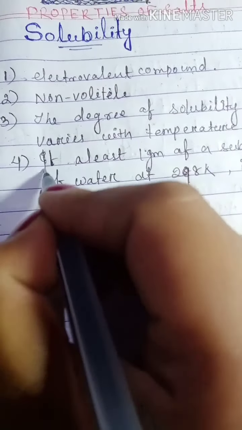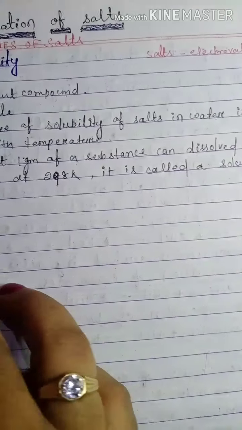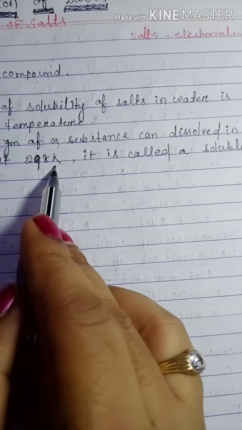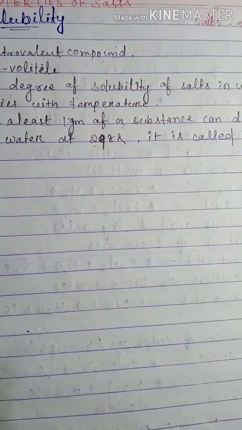Okay, what does this mean? If at least 1 gram of a substance can be dissolved in 100 ml of water at 298 Kelvin temperature, it is called a soluble salt. Clear, students?